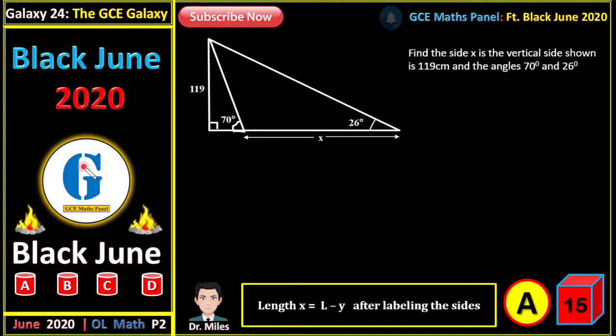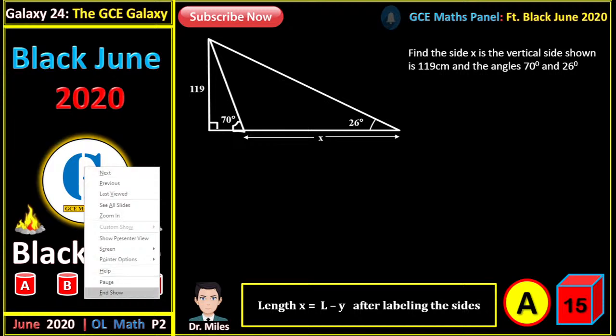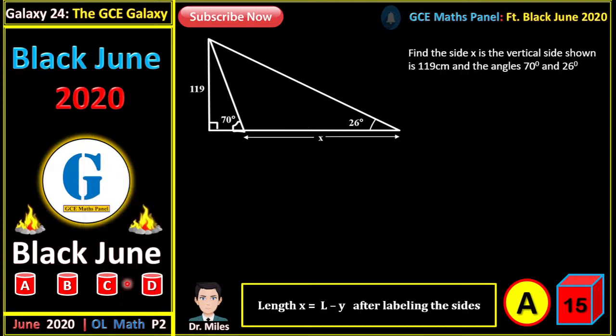Alright, so we have this question here and we are being asked to find the side x. To find the side x, we know that x is the same as this total length from this point to this point minus the length of this small part. But how can we obtain the length of the small part? So we first of all need this total length.